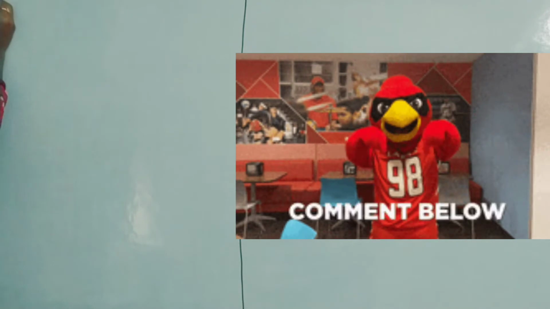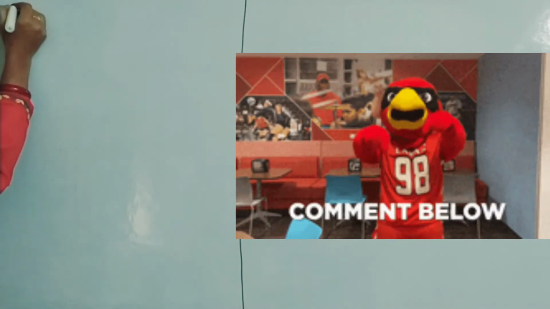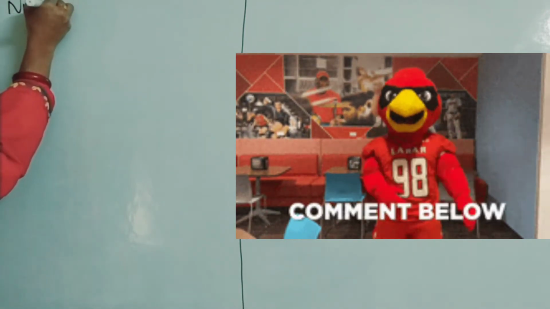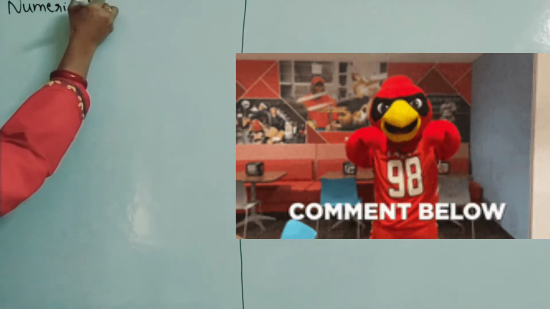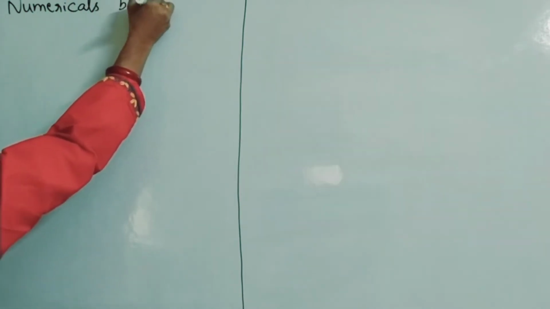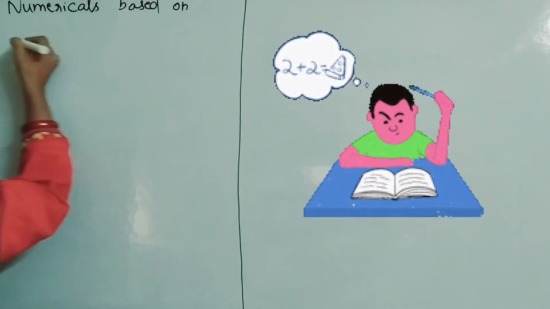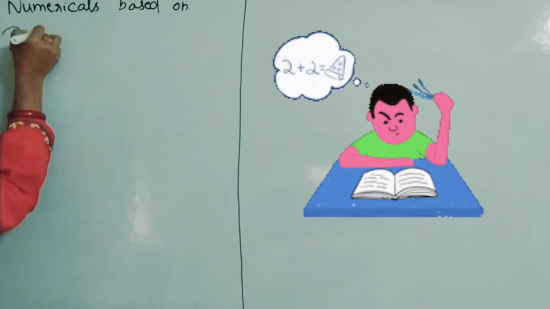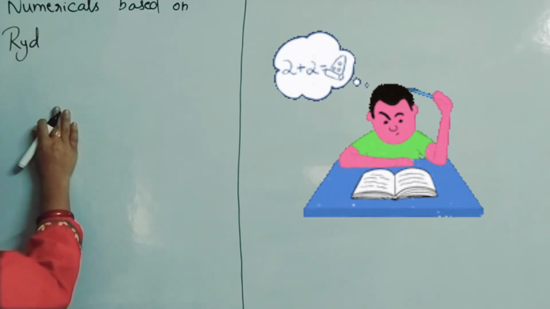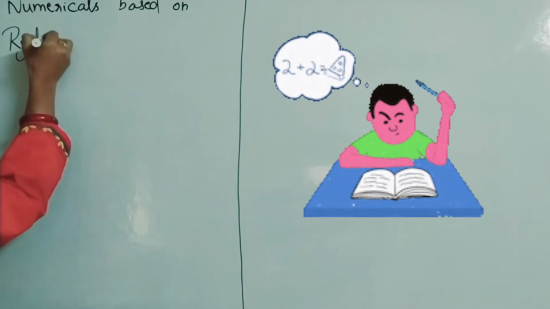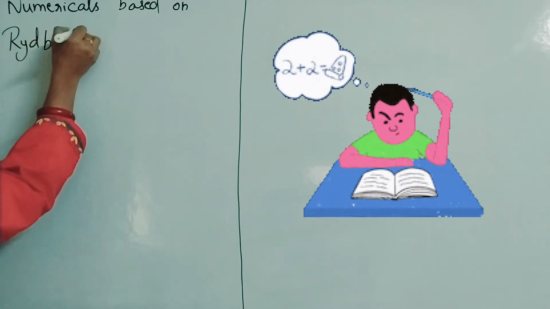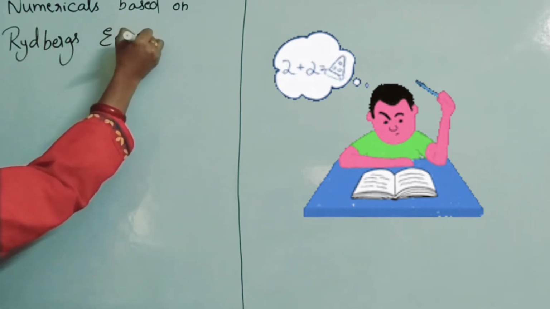The topic is numericals based on Rydberg's equation.